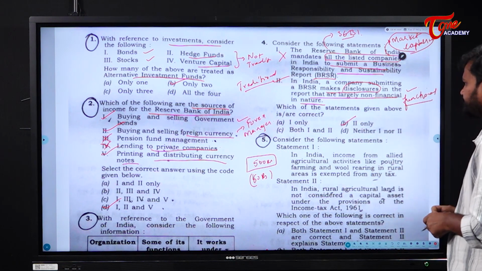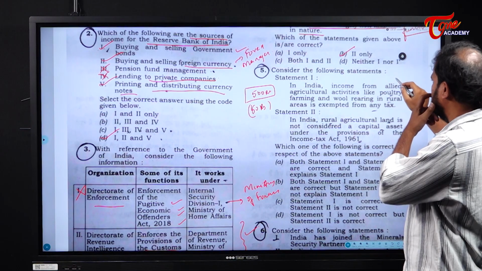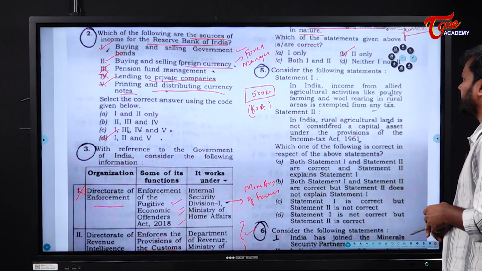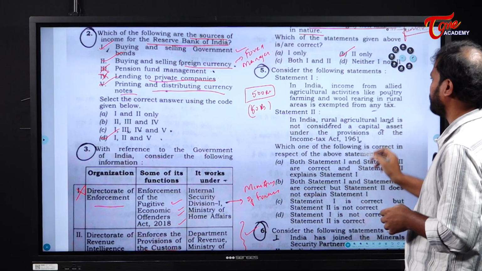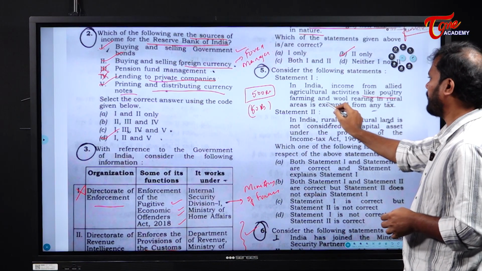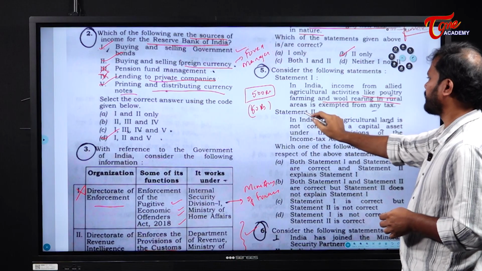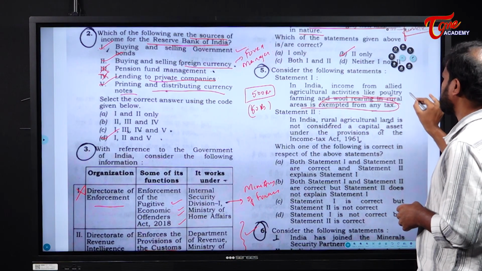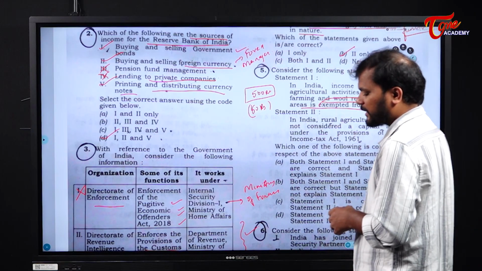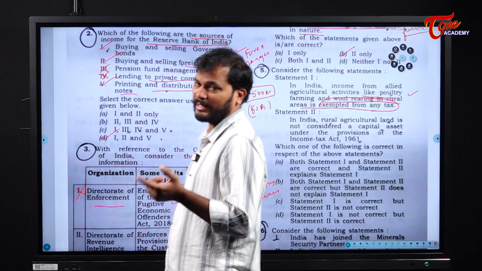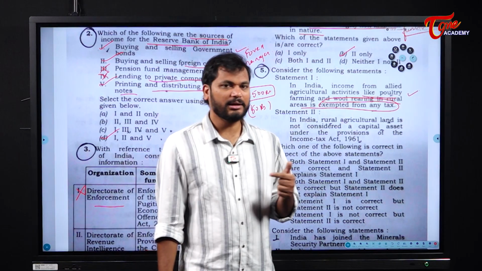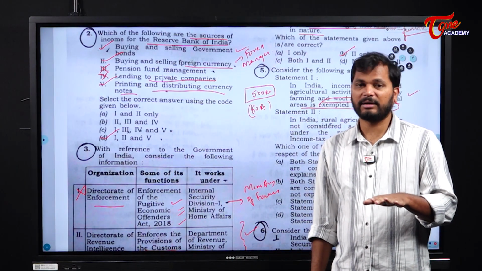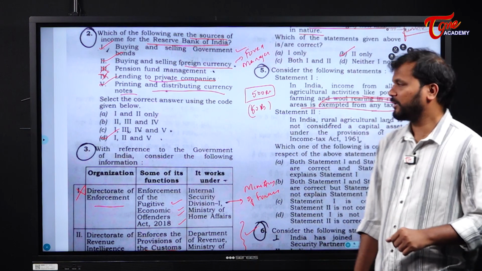Okay, next. Consider the following statements. In India, income from allied agricultural activities like poultry, farming and wool rearing in rural areas is exempted from any tax. Okay, this is correct. Why? Because agriculture and agriculture allied activities are exempted from any kind of taxes. They are not covered under any kind of taxes.